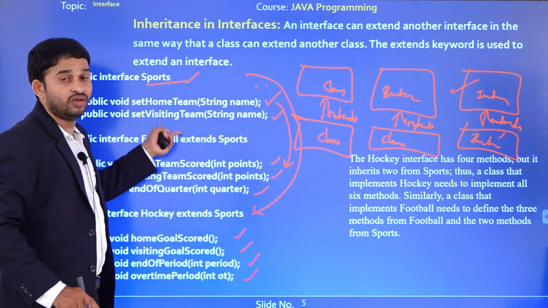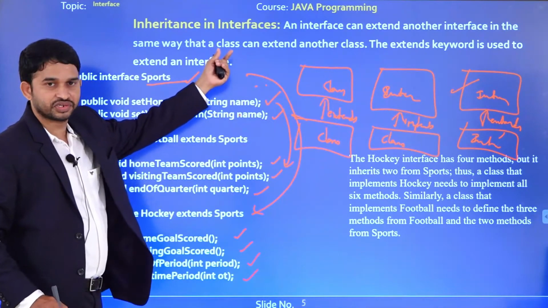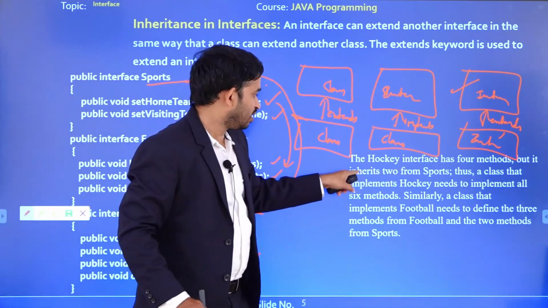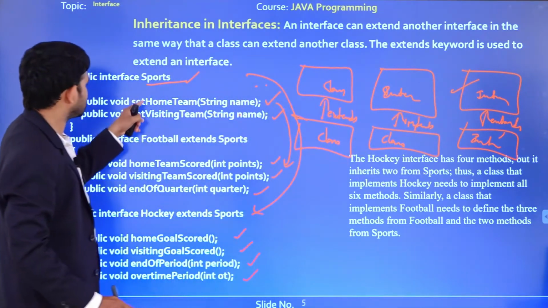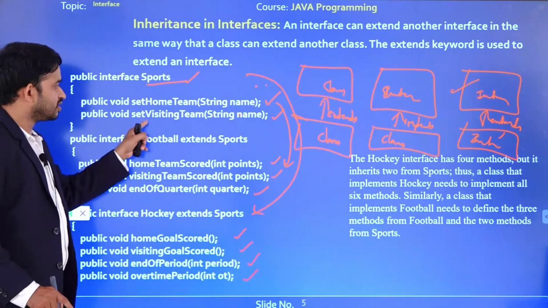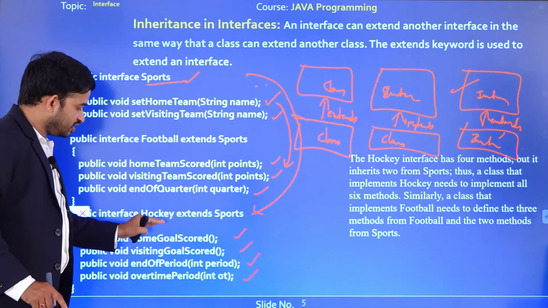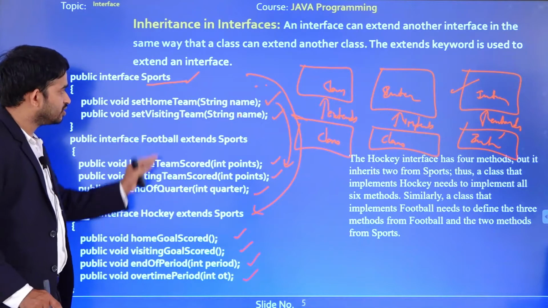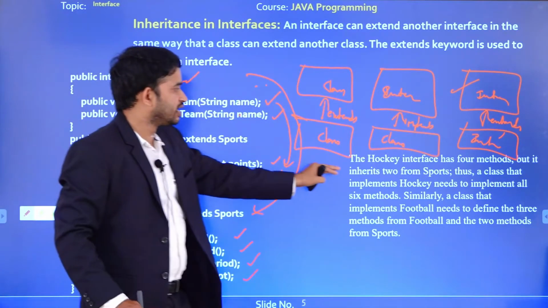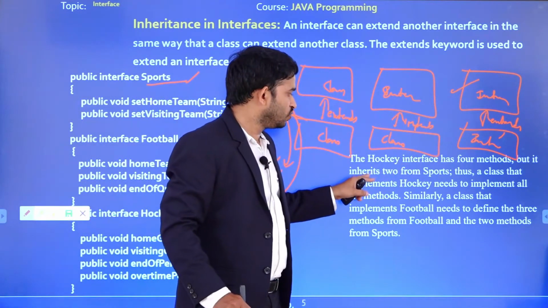These two methods, right? By using the inheritance concept. Here, it inherits two from Sports. What are the methods here? Two from Sports: set home team, set visiting team. Means in addition to all these four methods, this Hockey inherits these two methods. That is the reason it contains four methods and two from the Sports.